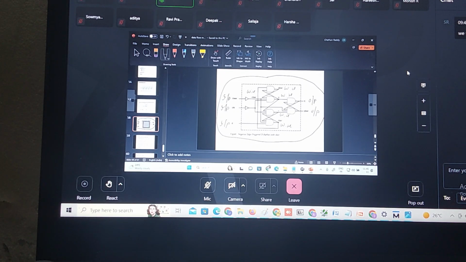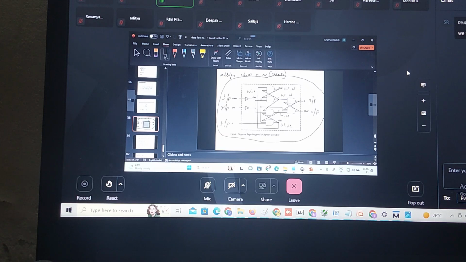Now to write the model for this, what is the expression for C bar? Assign C bar is equal to what? Not R, clear. Similarly for S bar, you write S bar, R bar. Then you write it for Q bar. So that gives a D flip-flop. Write the test bench for this D flip-flop.